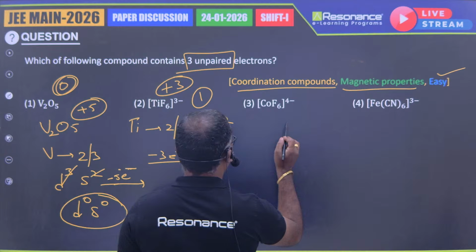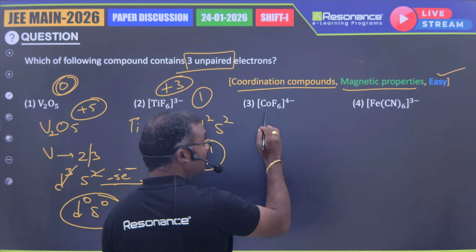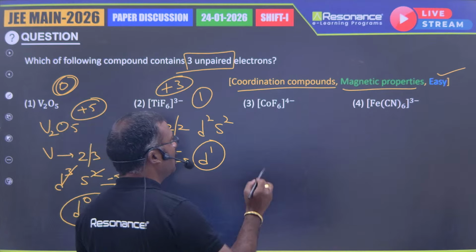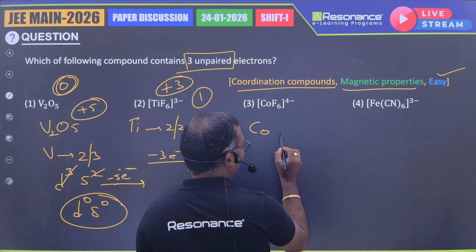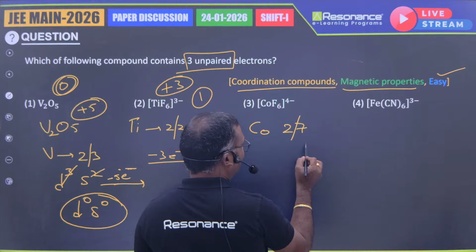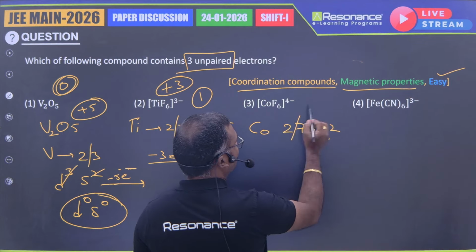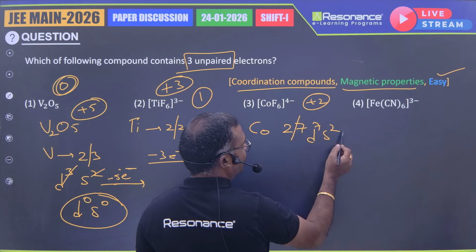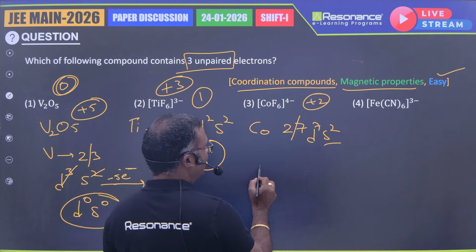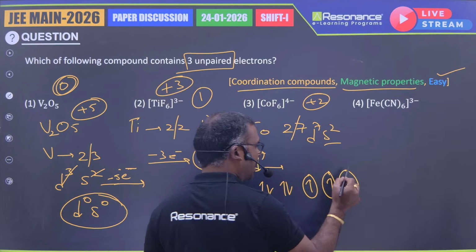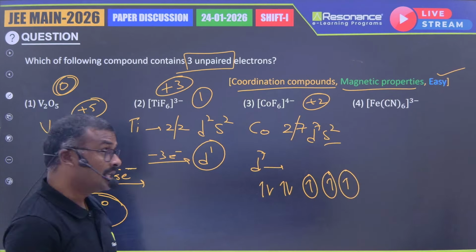So next, he is asking about CoF6 4 minus. So cobalt atomic number is 27, right? So from the 27, it is a d7s2, but cobalt oxidation number is +2 here. So if you remove 2 electrons from here, you will be getting it as d7. So there are 3 unpaired electrons here. So this can be the answer.